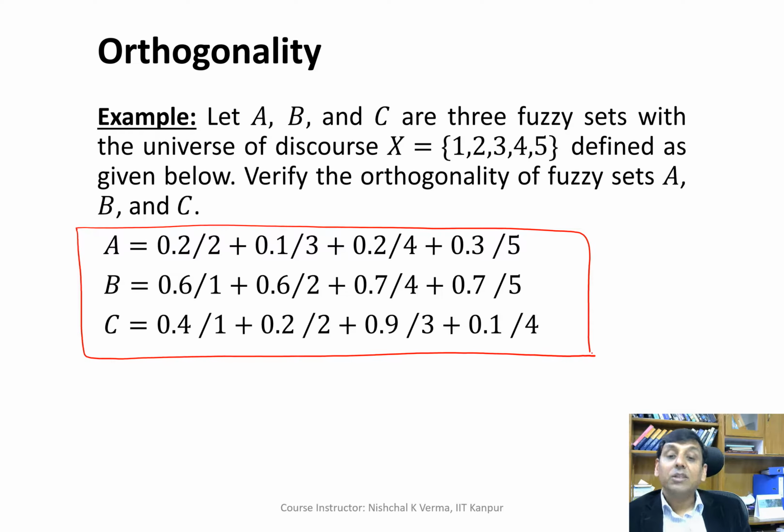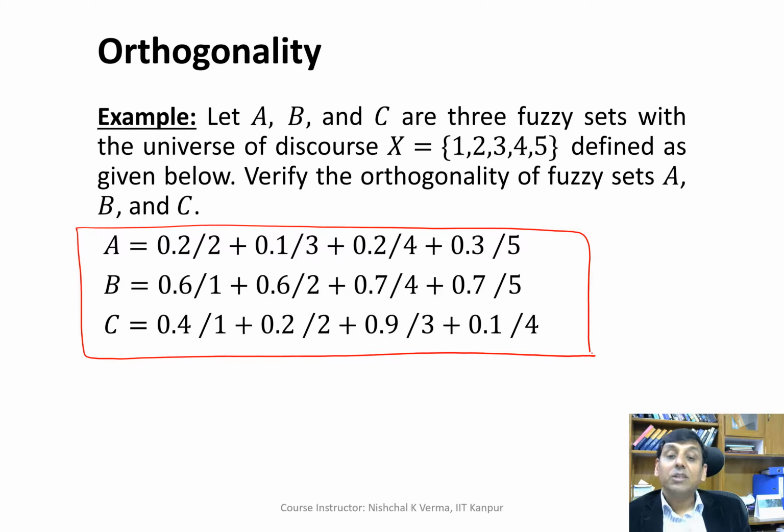Since we have the three discrete fuzzy sets, let's take a particular generic variable value, x equal to 1. If we take the generic variable value 1, the summation gives us 1.